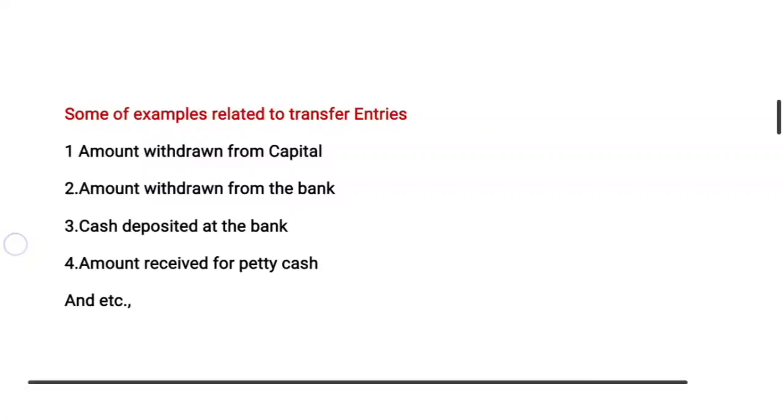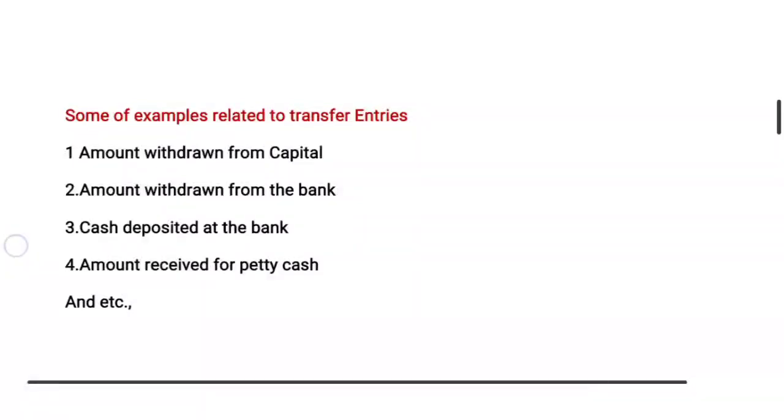One is used for business purposes, which is not necessary to show separately in the books. The other is drawn for personal use, which is written as drawings. Now coming to amount withdrawn from bank, there are also two methods: one is office use and the other is personal use. Office use is not necessary to explain, but amount withdrawn for personal use we explain and write clearly.